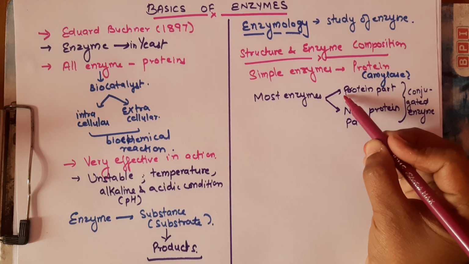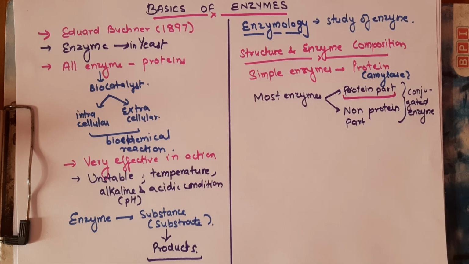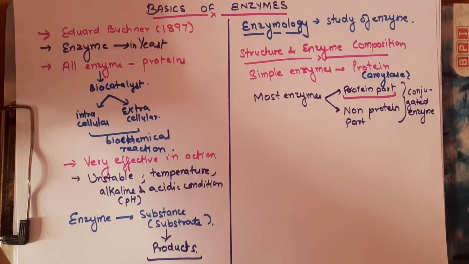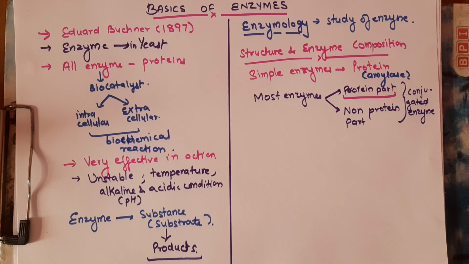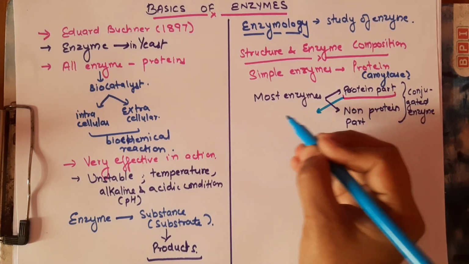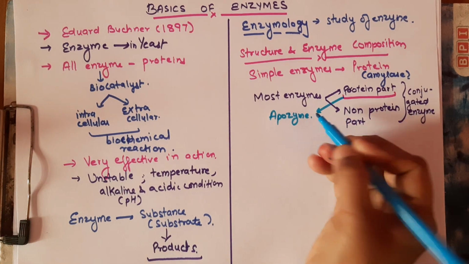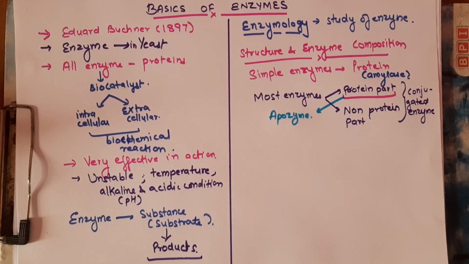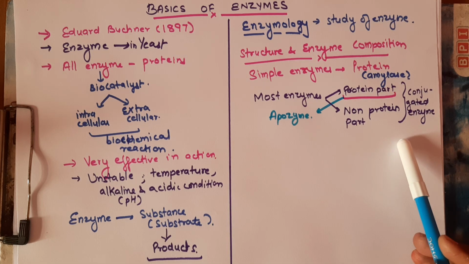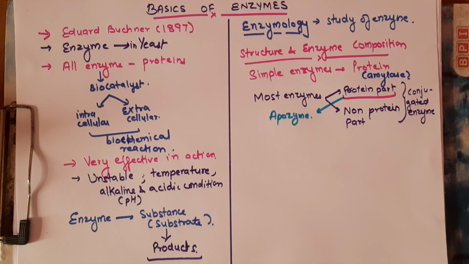The major portion of a conjugated enzyme is the protein part, known as the apozyme, or apoenzyme. The non-protein part is also essential for enzymatic activity.